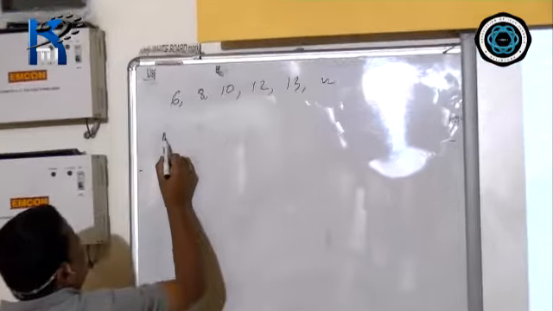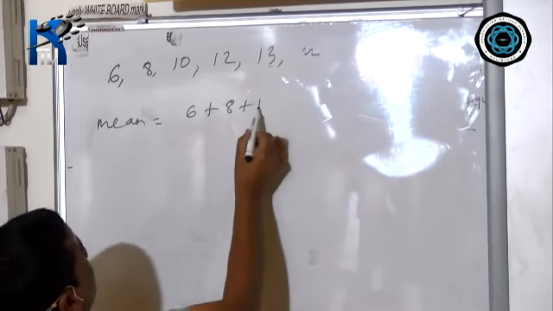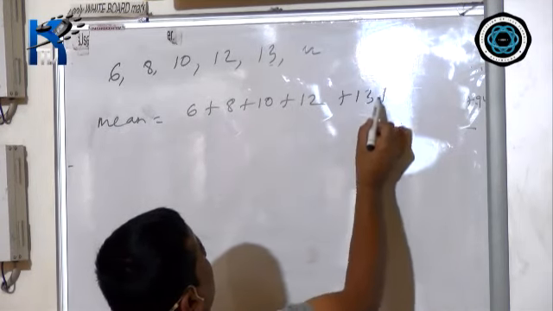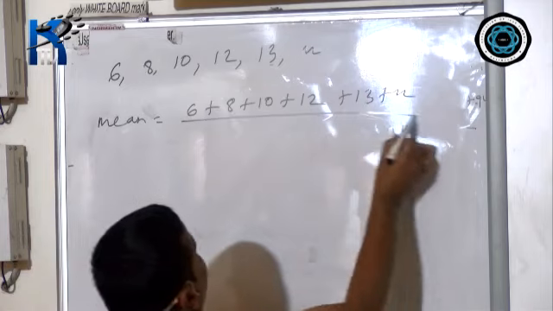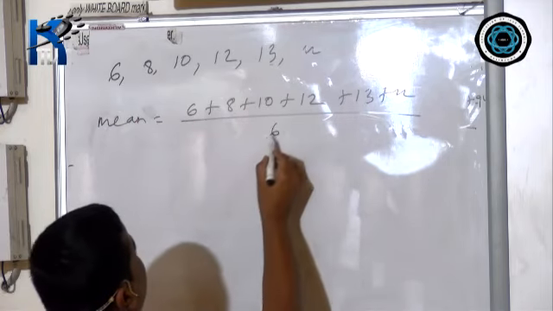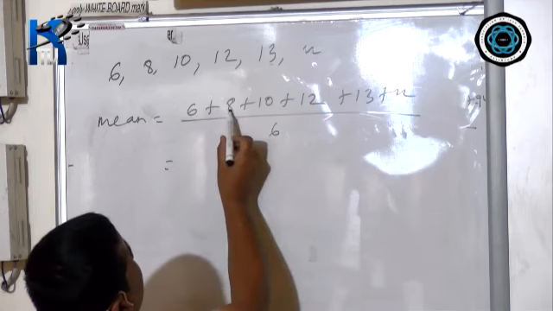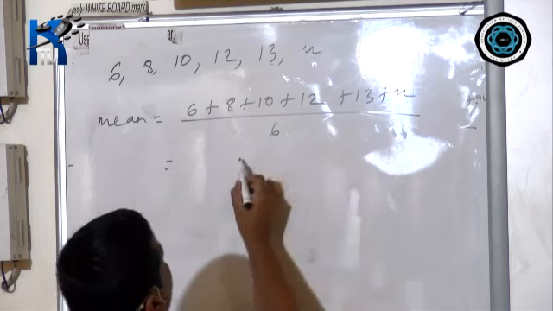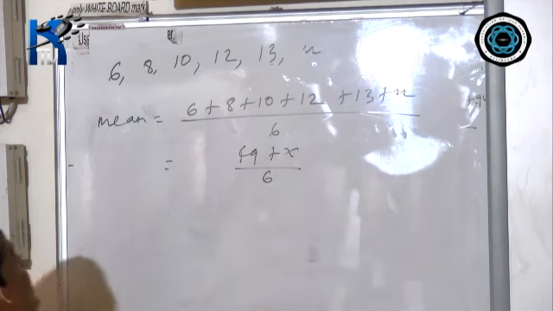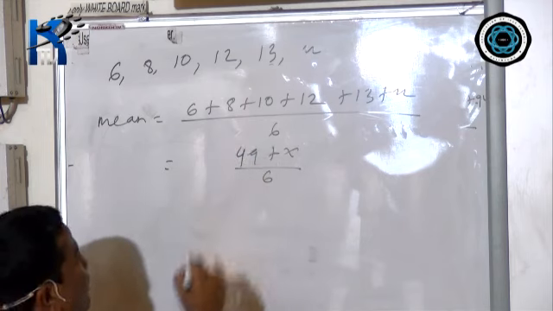So first find out the mean. Mean equals 6 plus 8 plus 10 plus 12 plus 13 plus x divided by the count, 1, 2, 3, 4, 5, 6, so divided by 6. If you add it, you will get 6, 8, 14, 20, 49. So (49 plus x) divided by 6. This is the value of the mean.